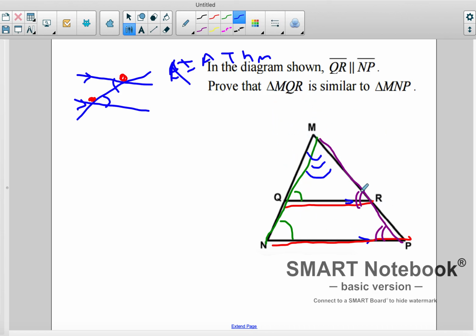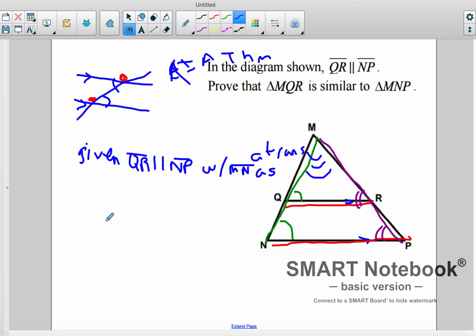So we can use any combination as long as we get two, right? Remember, all we need is two angles to be congruent to each other and corresponding. So let's take a look. So, well, given, right? Given QR parallel to NP, right? And we can say with MN as, I'm going to write it up here, transversal.